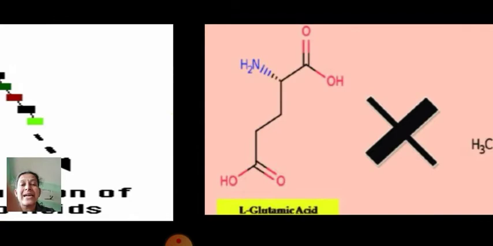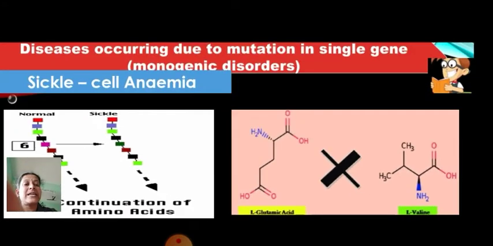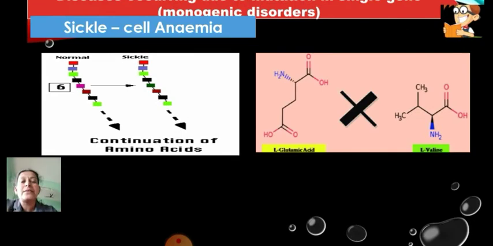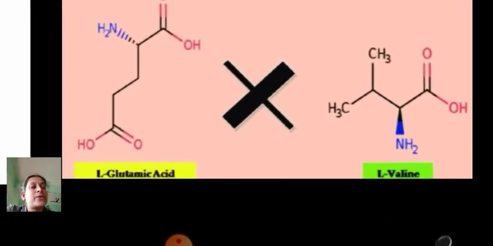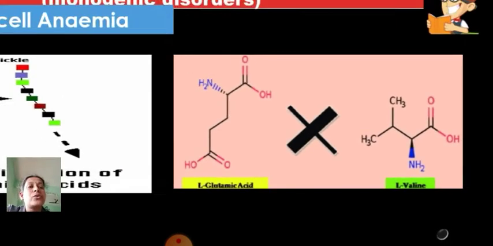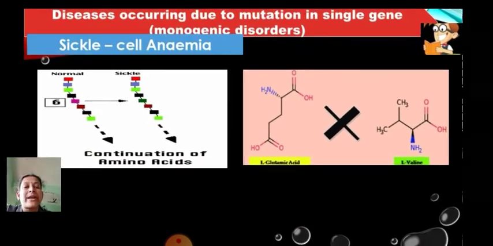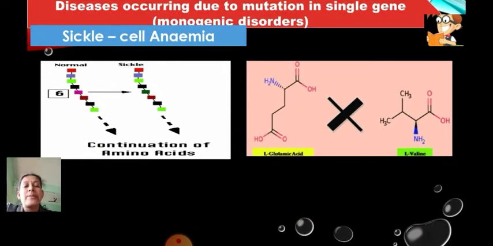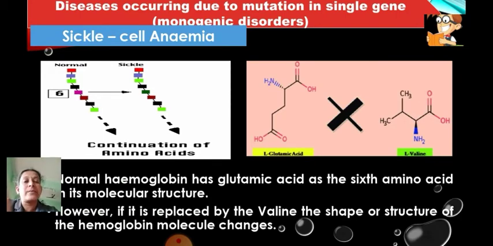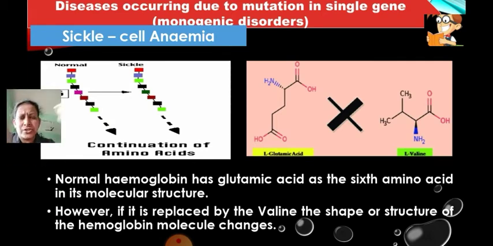Now this glutamic acid in the case of sickle cell anemia is replaced by another amino acid called valine. You can see L-valine. Since this amino acid in the protein is replaced, those persons suffer from sickle cell anemia. So you can see it is a very minor change. A small amino acid has been replaced, and because of that these people have to suffer a lot. You will understand how they suffer when we learn about the symptoms of this disease.